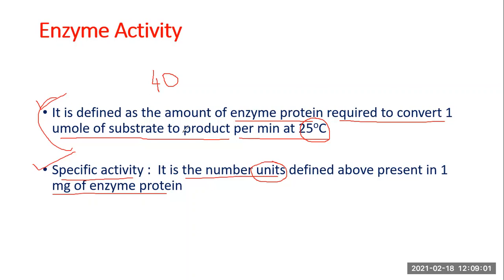So how many of these units will be there in a milligram of protein? 1 milligram is equal to 1000 microgram. So 1000 divided by 40, where 40 is the 1 unit of enzyme activity. So it will be 25. 25 will be the specific activity of that particular enzyme. So these two definitions are very, very important, and you must learn them.